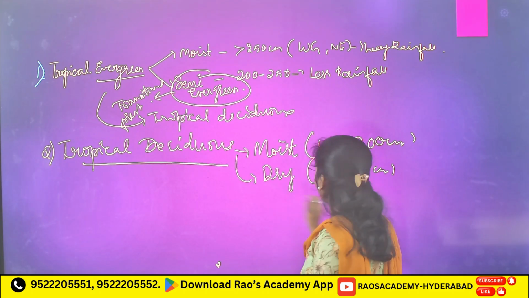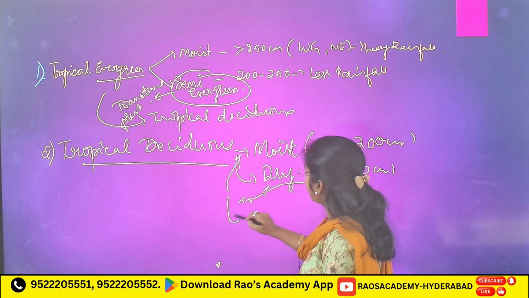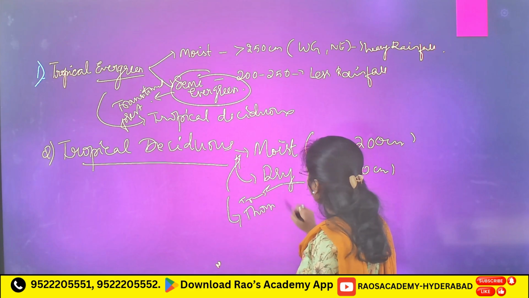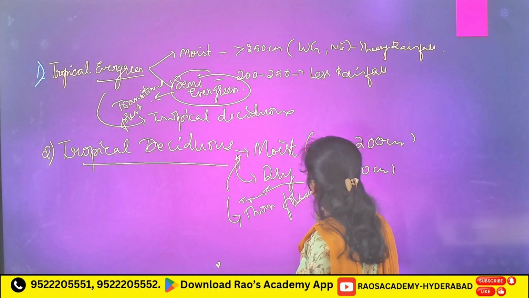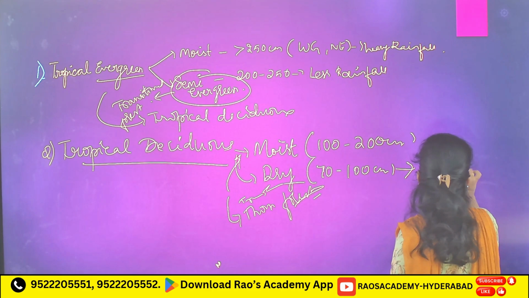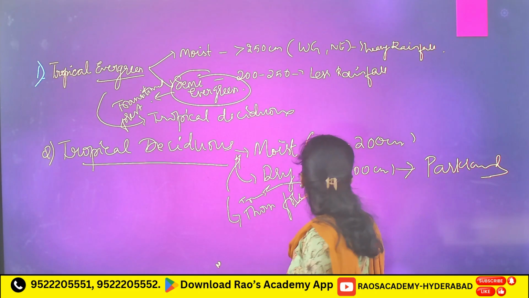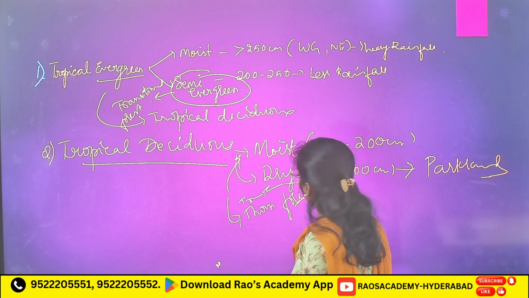Now this dry is the transition zone between moist and thorn forest. Moist and thorn forest, this you have to remember. Here open landscapes, this you have to remember, and rainfall also important.